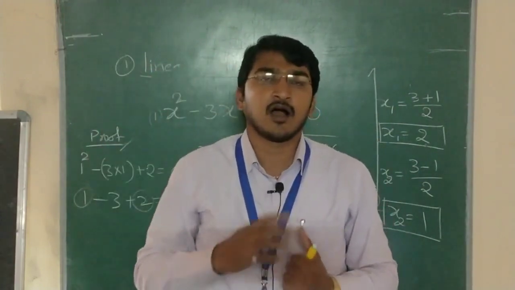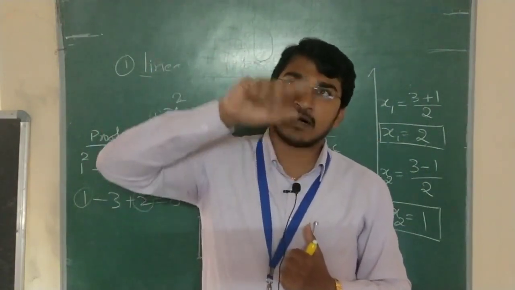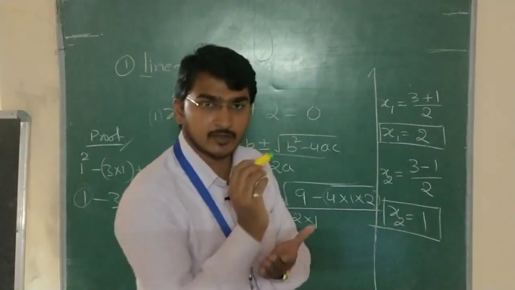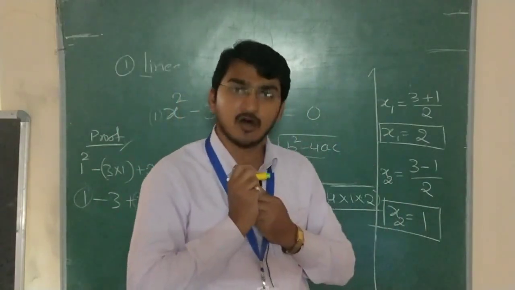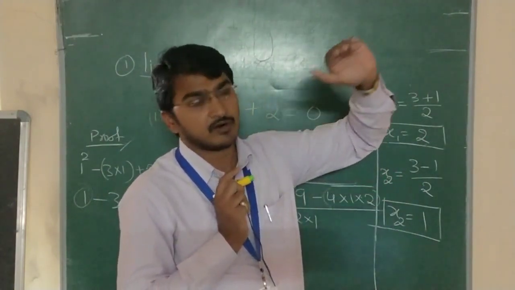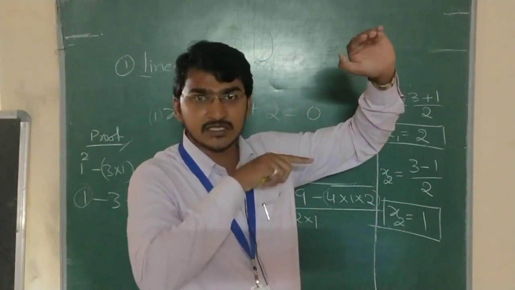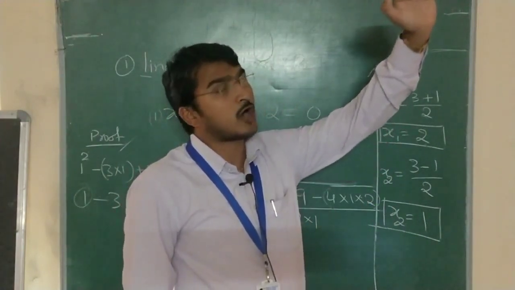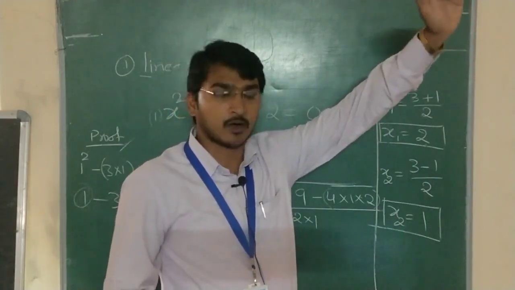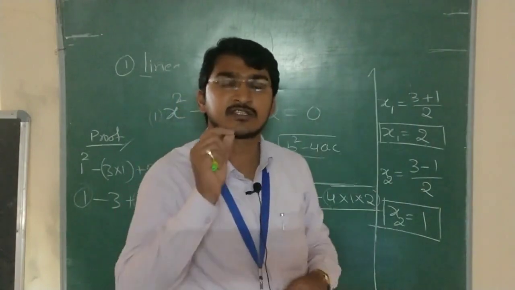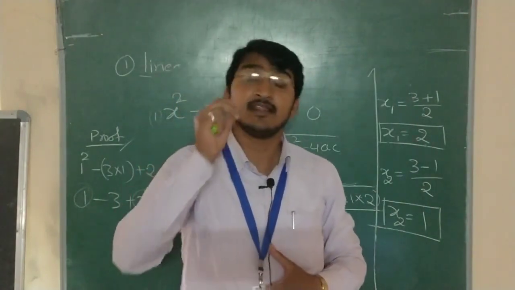The path will have different values at different positions. For example, when I am throwing from here, this is the coordinate origin. When I am throwing upwards, it has vertical displacement as well as horizontal displacement. At what point does the displacement become maximum? This type of question they will ask. In that situation, the parabolic equation.